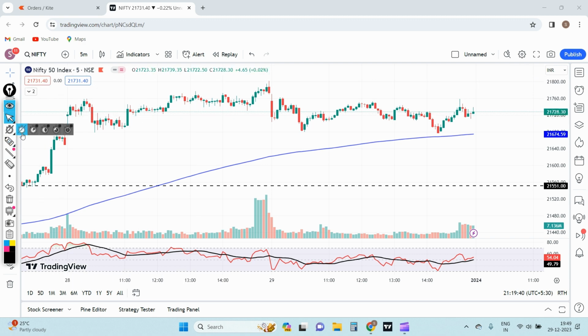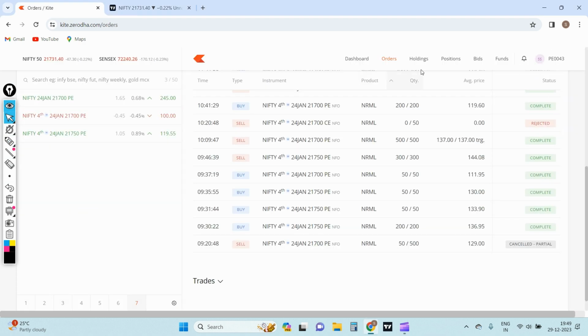With respect to that, I had been carrying some positions for 21,700 P for this weekly expiry, wherein I had around 500 quantities yesterday itself, with my average price around 118 or something, I guess. I thought of exiting. I had put orders for 500 quantities, but only one quantity got executed at this point. That was with respect to the overnight trade.